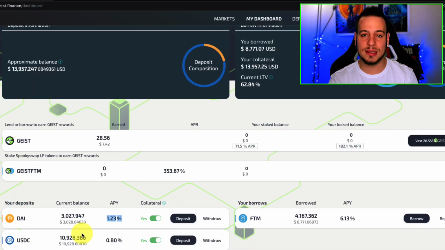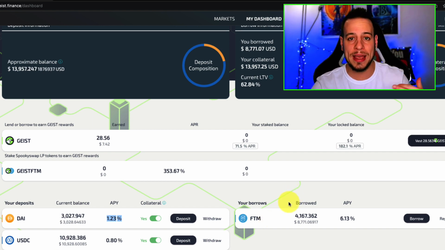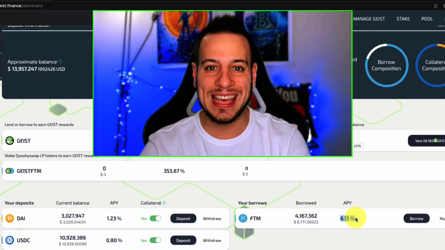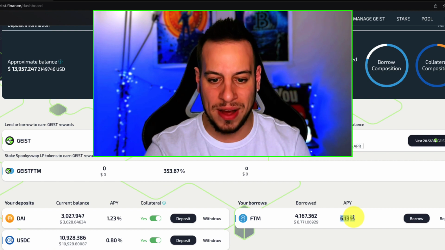Now, using these stablecoins that I lent to the protocol, I can borrow Fantom against them. And as you can see here on the right, I'm borrowing around 4,100 Fantom, around $9,000, and I'm going to pay interest for it. The interest that I'm going to pay is 6% a year, because I'm taking assets from the protocol, so I need to pay interest. Like you take a loan from your bank, you pay interest, 6%, but I can get higher rewards. And I will show you in a moment how I get higher rewards on this Fantom that I borrowed from the protocol.